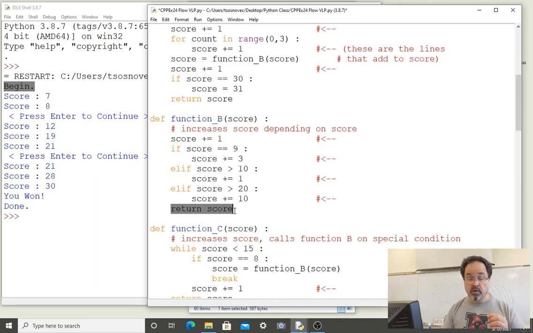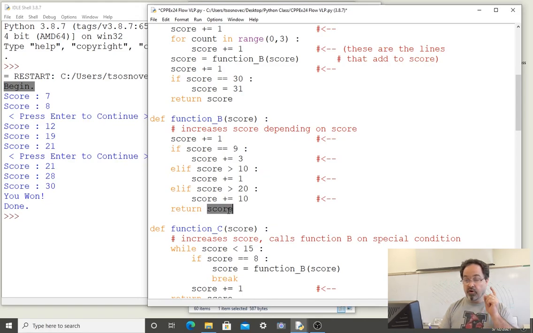Return means to end the flow within the function or the loop that it is in now. We are in function B. Return means to escape function B, return to where function B was called. And at the same time, send this value. So there's a value in memory, like a baseball in flight.